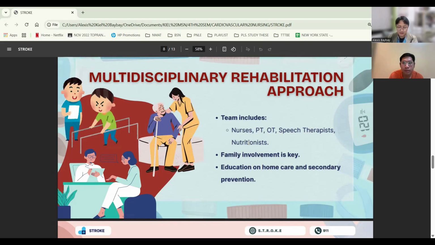For the nutritionists, they will be in charge of the diet modification, aspiration prevention, BP, and cholesterol control. For the physicians and neurologists, they are the ones that do the medical oversight and treatment plan. And lastly, for the family and caregivers, they are the ones who do continued support and motivation to their family or patients. Education and communication with family are essential for successful home transition and prevention of readmission of the patient.